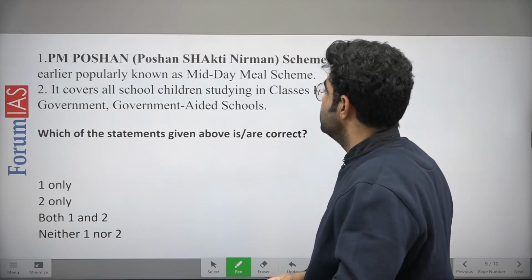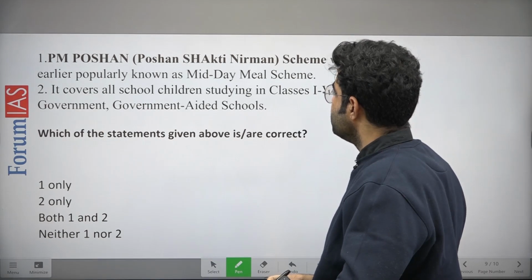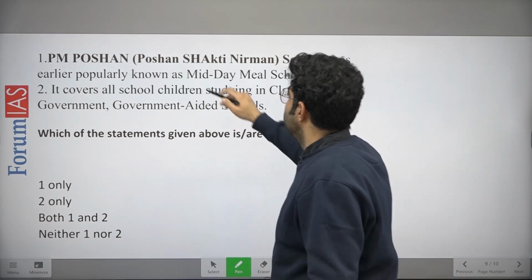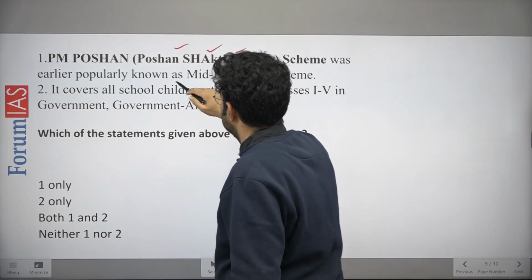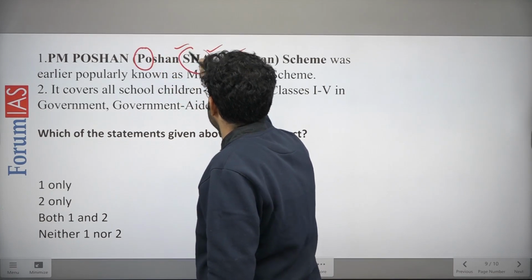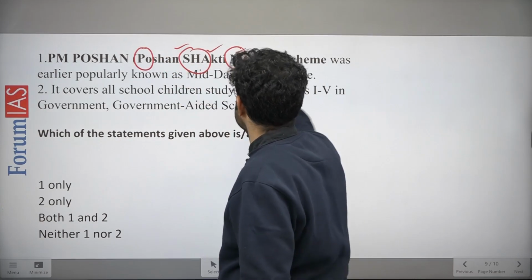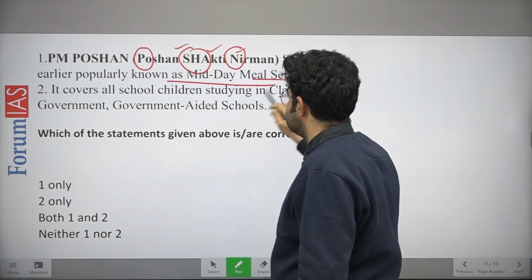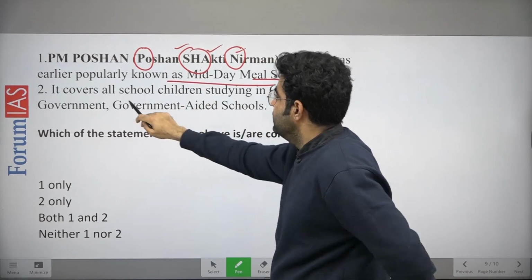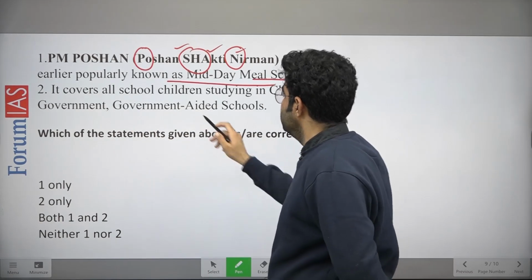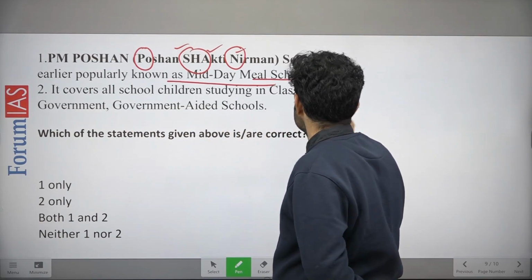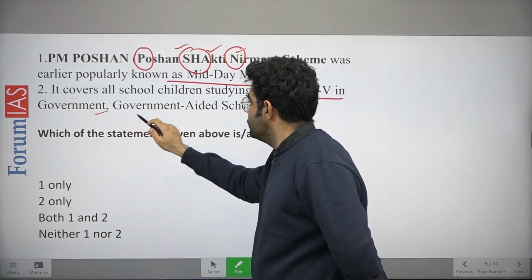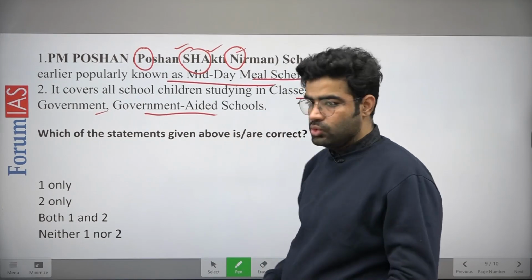Coming to the next question, related to PM Poshan, that is Poshan Shakti Nirman. The statements are: the Poshan Shakti Nirman scheme was earlier popularly known as the midday meal scheme. This is statement 1. The second says it covers all school children studying in class 1 to 5, government schools and government aided schools, right?